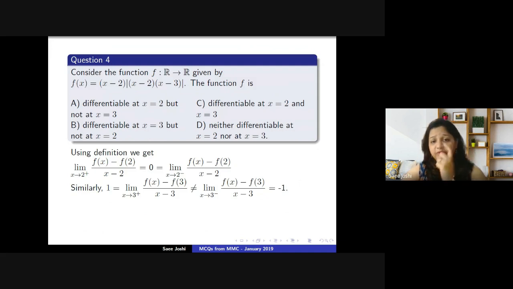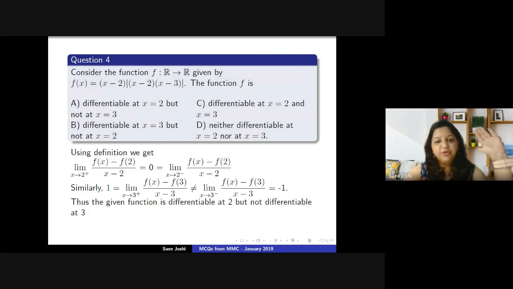So what is our answer? The function is differentiable at 2, but it is not differentiable at 3. So which option is that? That is option A. So the answer is option A here.